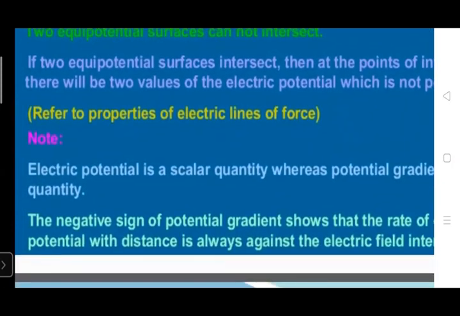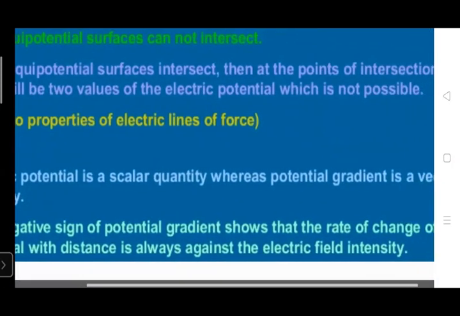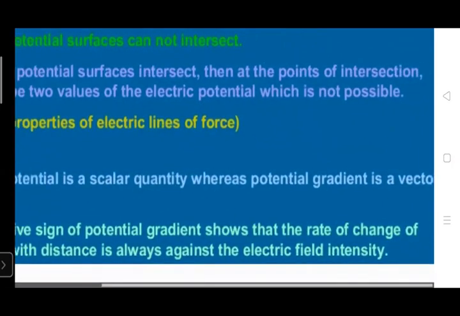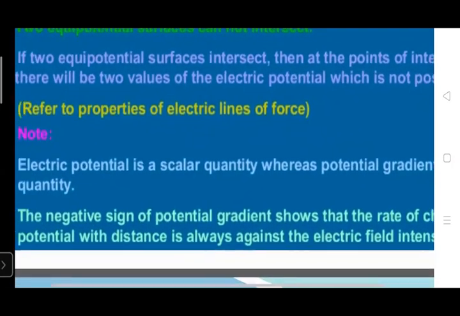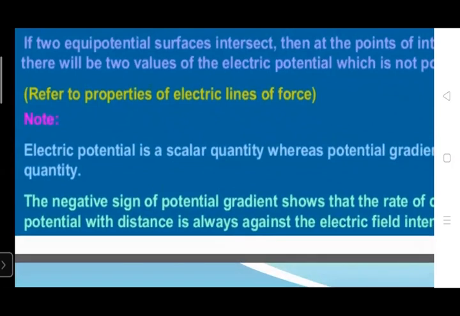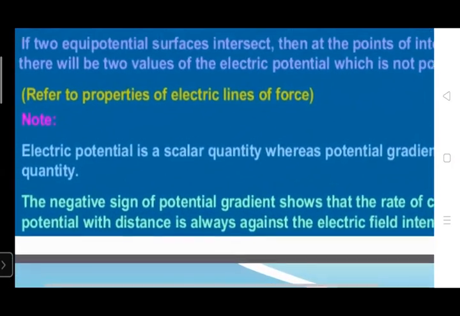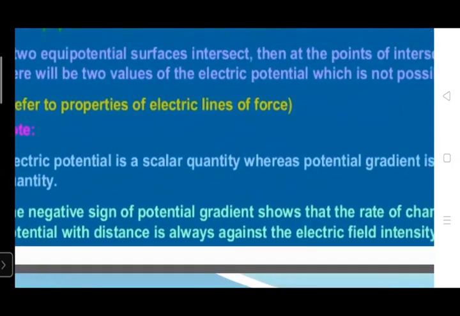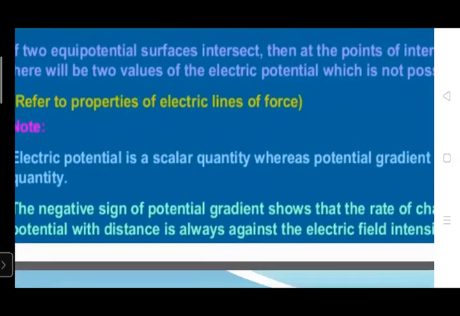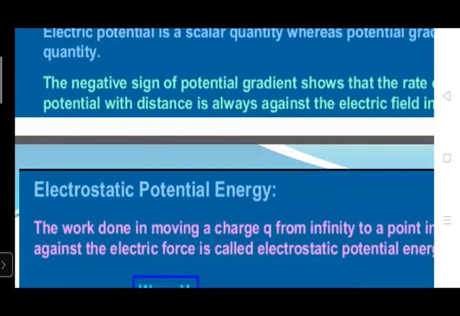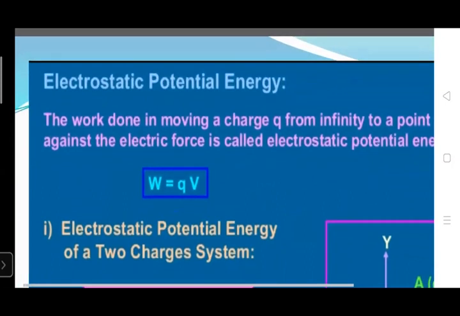Note that electric potential is a scalar quantity, whereas the potential gradient, minus dV over dr, is a vector quantity. The negative sign of the potential gradient shows that the rate of change of potential with distance is always against the electric field intensity. Okay, so are you getting my point? The next topic is electrostatic potential energy. We have already discussed electric potential.